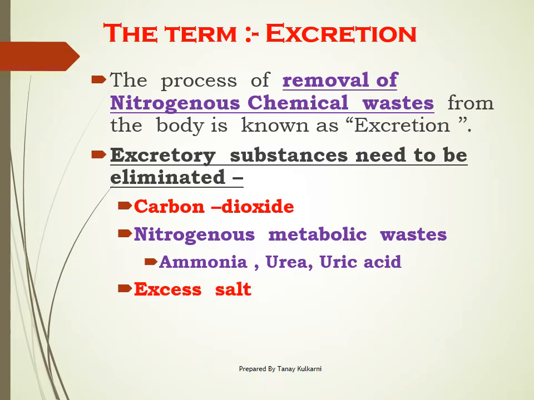Excess salts, which are either produced in our body or which we consumed through our diet. Water, if your body has an excess amount of water, it also needs to be excreted. And last but not the least, bile pigments such as bilirubin and biliverdin. Now there are certain organs present in our body which perform the function of excretion. But before that, let's classify certain organisms based on what type of nitrogenous metabolic waste they excrete.